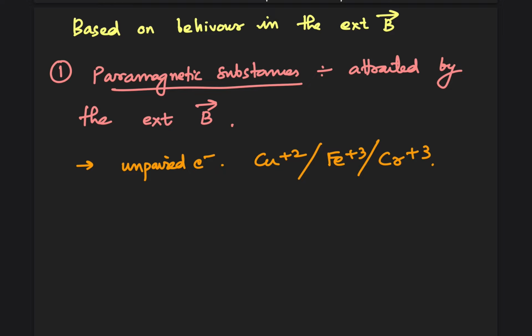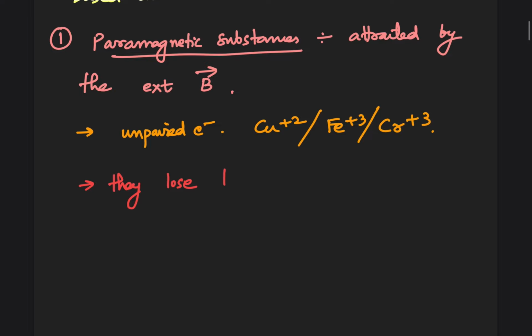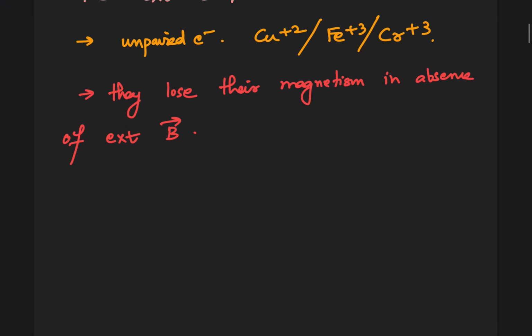Very important. The next category of substances is ferromagnetic substances.